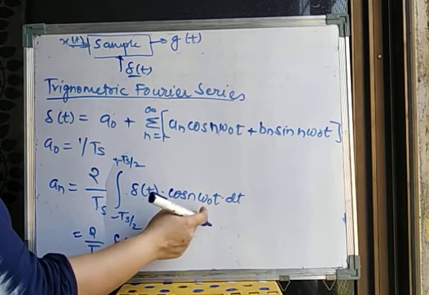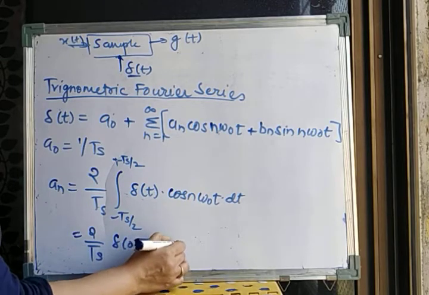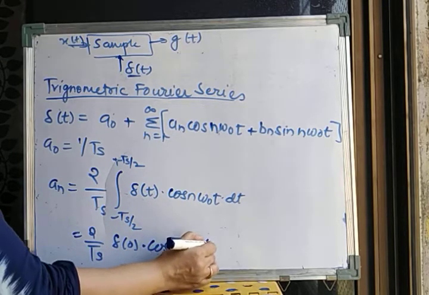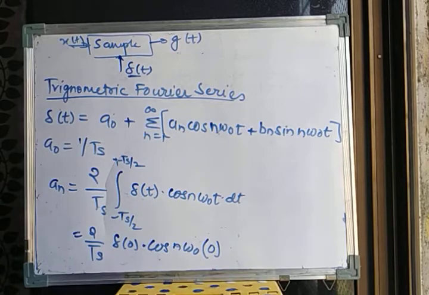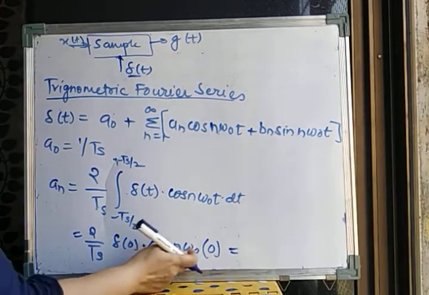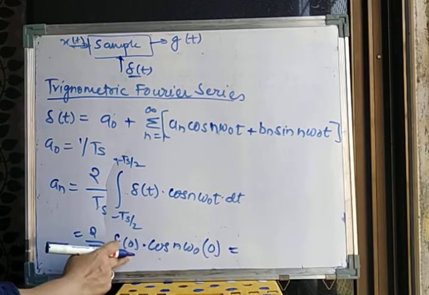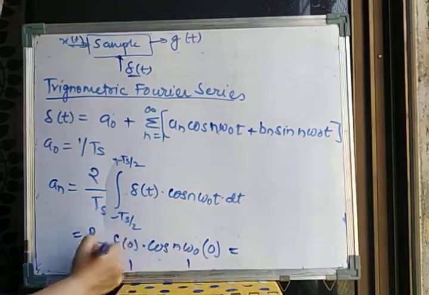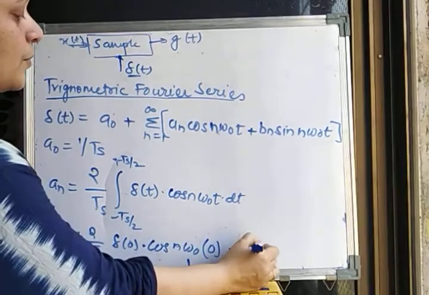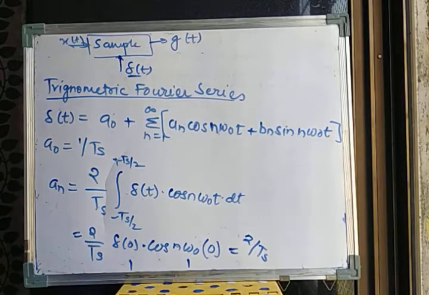Everywhere else it is going to be 0. So delta 0 into cos of n omega 0 t is what? Because it is only present for t equal to 0, this comes out to be cos of 0, that is nothing but 1. Delta 0 is 1. So finally the result is 2 upon ts. So we got the value of an as 2 upon ts.